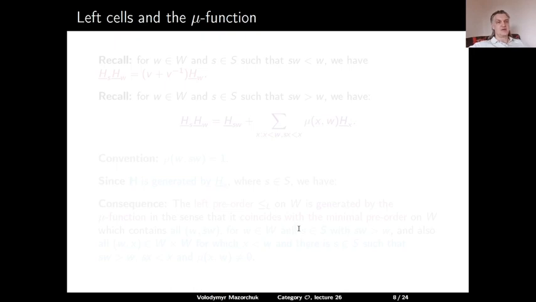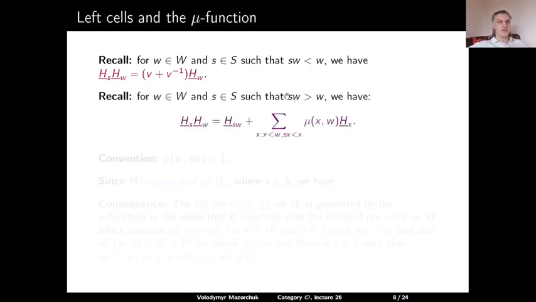Similarly, we can give a description of the left cells and the left order using the mu function. Again, if w and s are such that sw is smaller than w, then the Kazhdan-Lusztig element for s times the Kazhdan-Lusztig element for w gives us the Kazhdan-Lusztig element for w with the coefficient v plus v inverse.